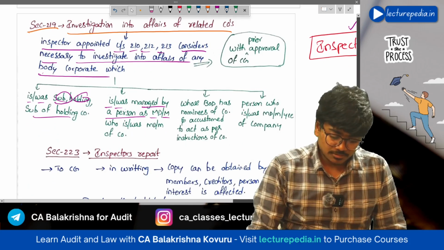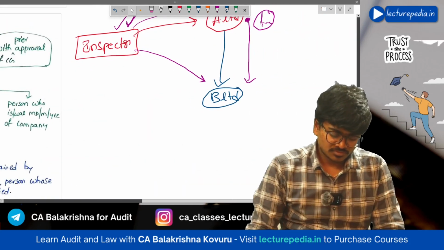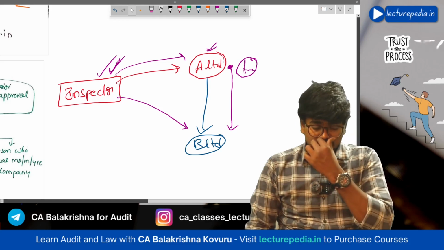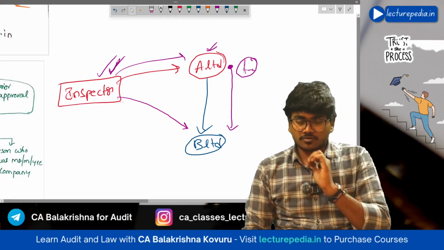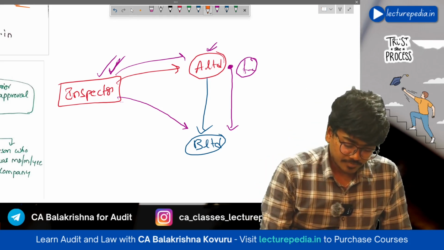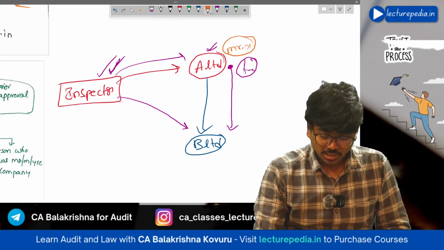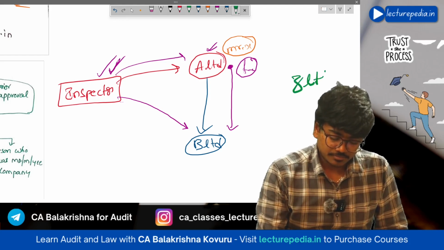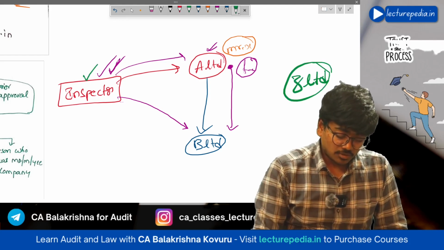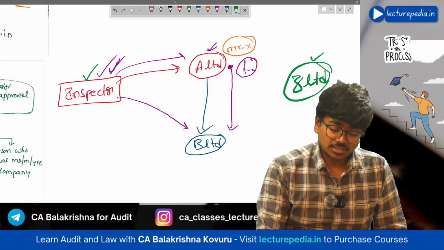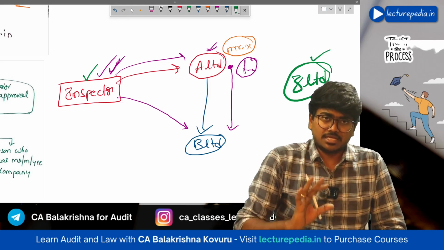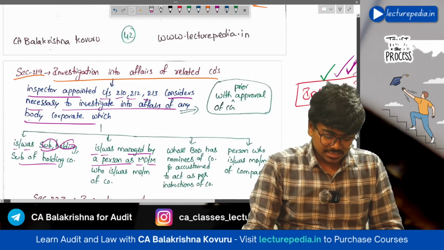Okay, that means A Limited is there now. The inspector has been appointed to conduct investigation of A Limited. In A Limited, Mr. X is director. Mr. X is also director in Z Limited. Now, if the inspector wanted to conduct investigation into Z Limited, he can, after taking prior approval of central government. Okay, that is the second situation.